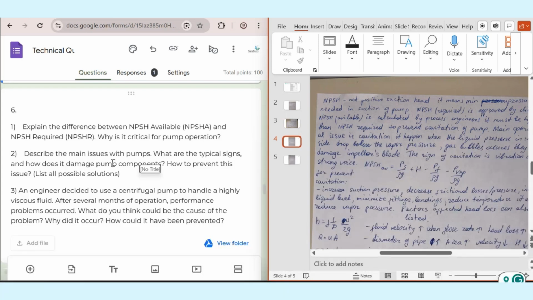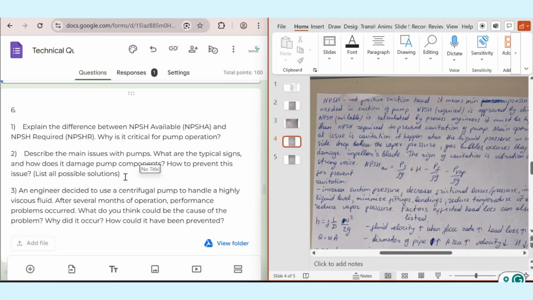Describe the main issues with a pump. What are typical signs and how does it damage pump components? How to prevent this issue? Okay, there are several problems in pump operation, but the main ones are cavitation and vibration. Signs for it are noise, reduced flow, fluctuating pressure, and also vibration.